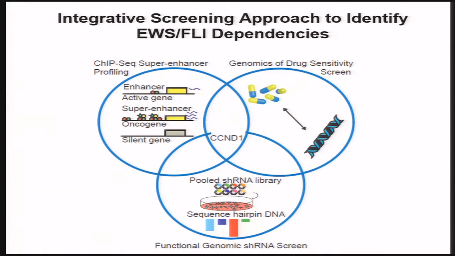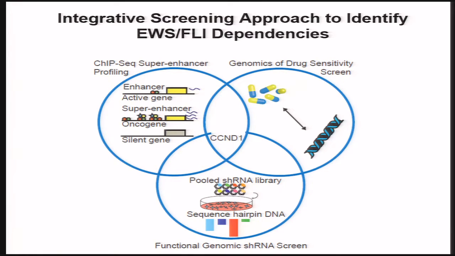And so in light of these very quiet genomes, a very defining event, EWS-FLI1, and dependency on that event, we did set out in a smaller pilot screen to identify new potential dependencies in this tumor. And so we did ChIP-seq to look at super enhancer marked genes in Ewing, looking at H3K27 acetyl levels.